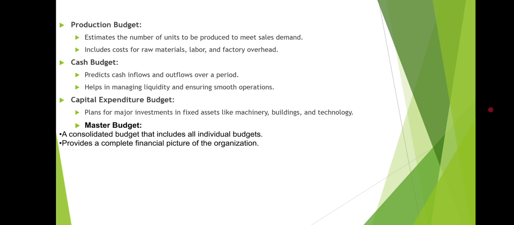After that, we have the production budget, which estimates the number of units to be produced to meet sales demand. It includes the cost of raw material, labor, and factory overhead. Next, we have the cash budget. That means it predicts cash inflows and outflows over a period. It helps in managing liquidity and ensuring smooth operation.